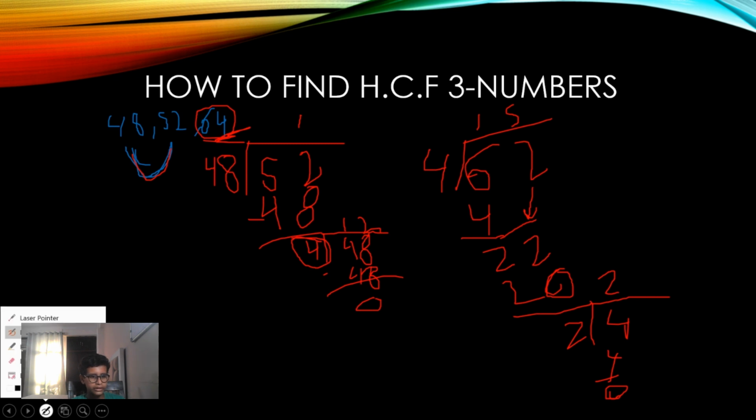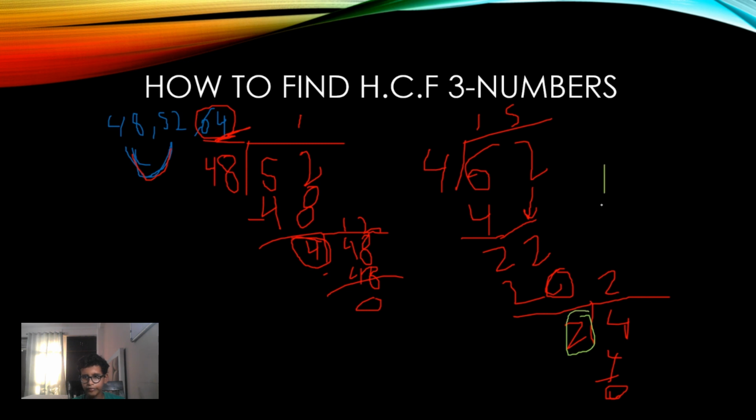So here, in this case, 2 was the HCF. So in three numbers, first we take any first two numbers, then find their HCF, and whatever will be their HCF, we will take it and do it with the third number. Like here I did. The HCF of the first two numbers 48 and 52 was 4. We took the 4 and did it with the third number, and keep doing like we did in two numbers, and finally the answer came 2.